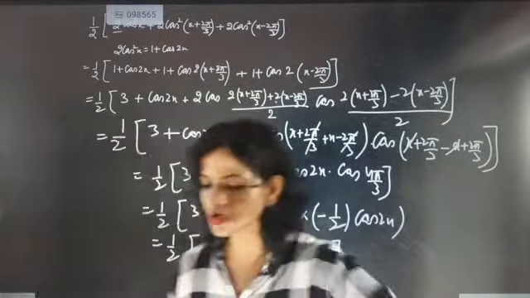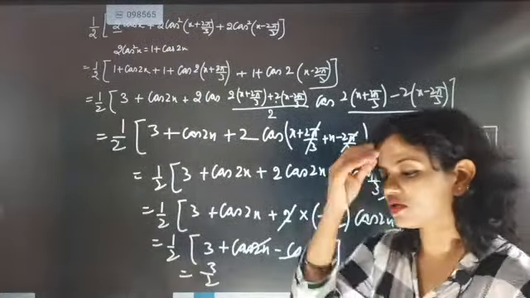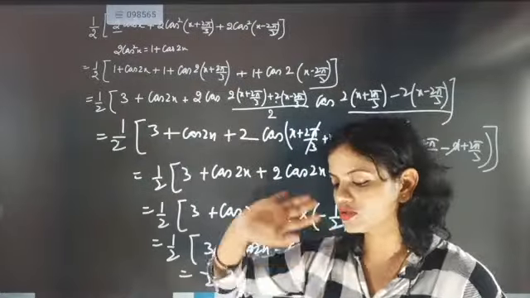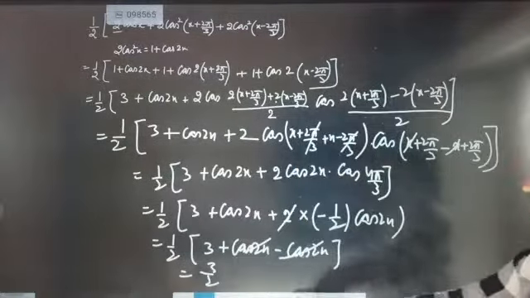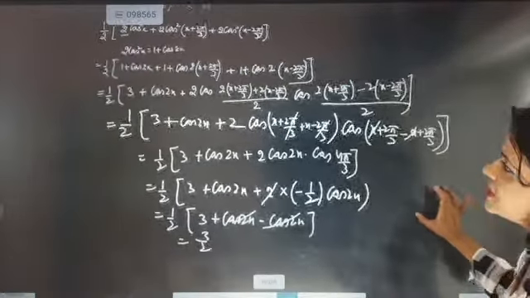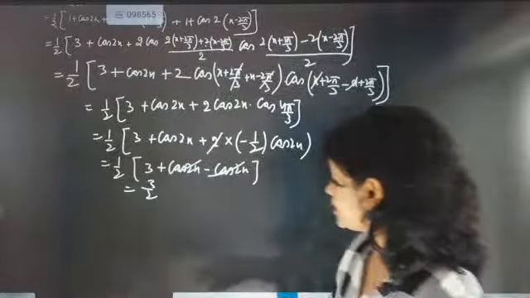Gautam, cos of A plus cos of B. Yes, absolutely correct, Gautam. Cos of A plus cos of B I've just used. Simple content here is only one small work, minus 1 by 2. Absolutely correct.